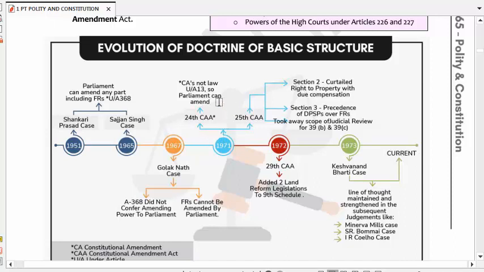So what happened? It happened under the 24th Constitutional Amendment Act.